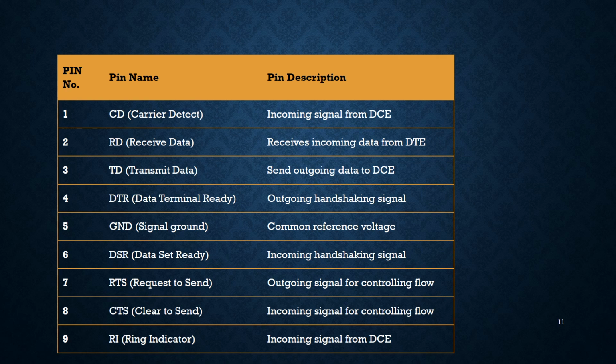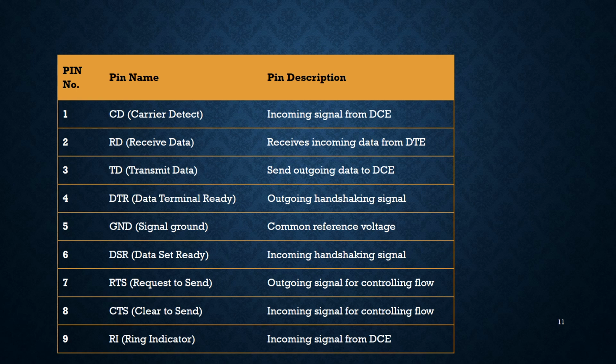Then there is RTS, that is request to send. When the DTE device such as a PC has a byte to transmit, it asserts RTS to signal the modem that it has a byte of data to transmit. RTS is an active low signal, again an output from DTE and an input to the modem. Then there is clear to send. This is an incoming signal in response to RTS, when the modem has room to store the data it is to receive. It sends out the signal CTS to DTE to indicate that it can receive the data now. This input signal to DTE is used by DTE to start transmission.